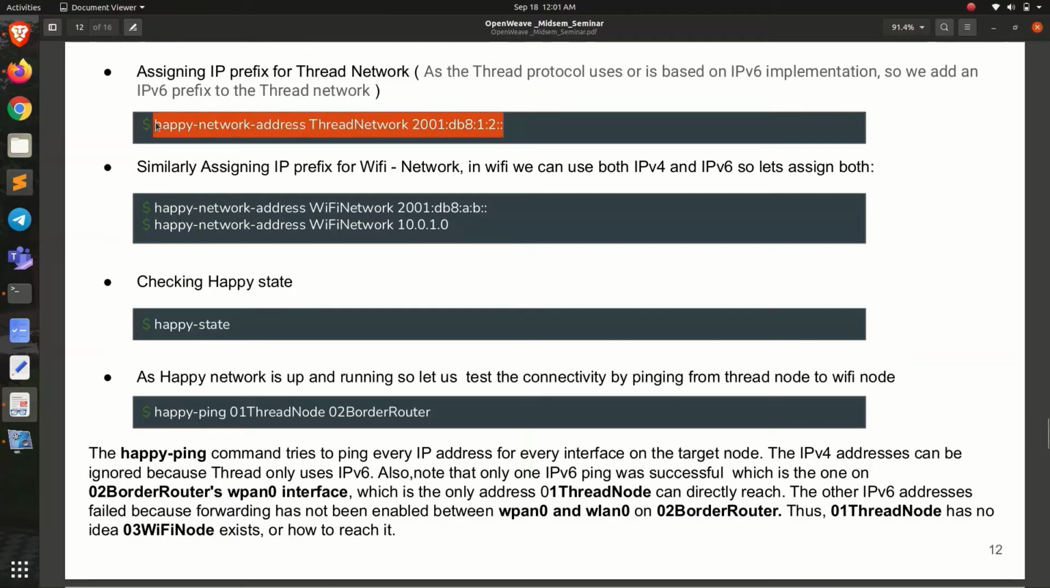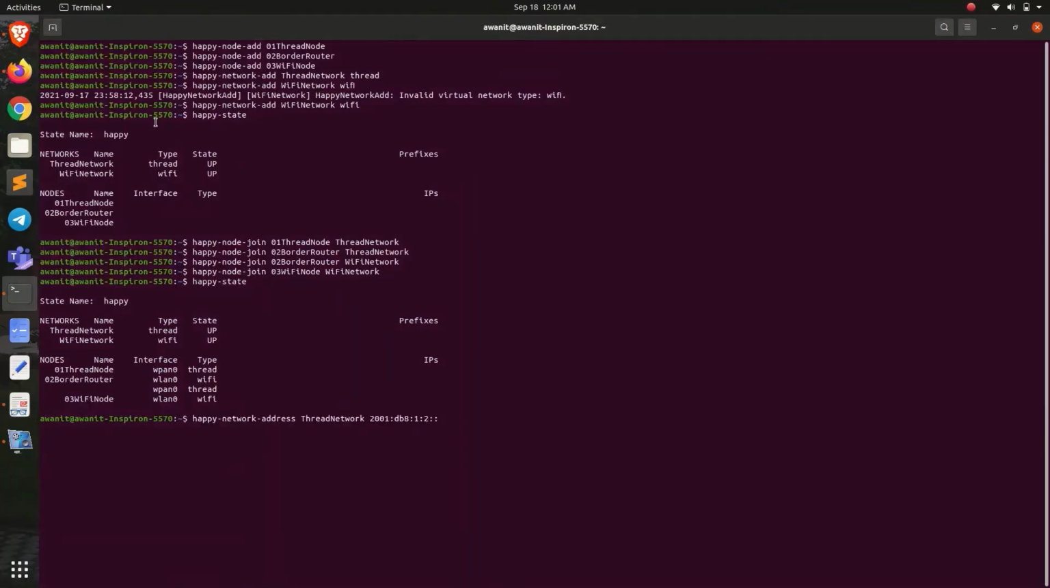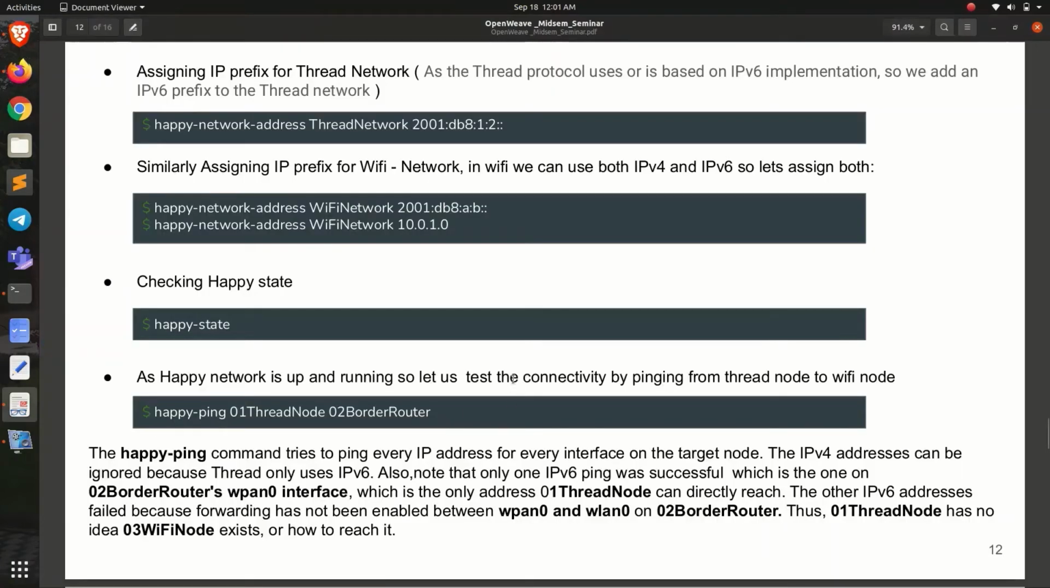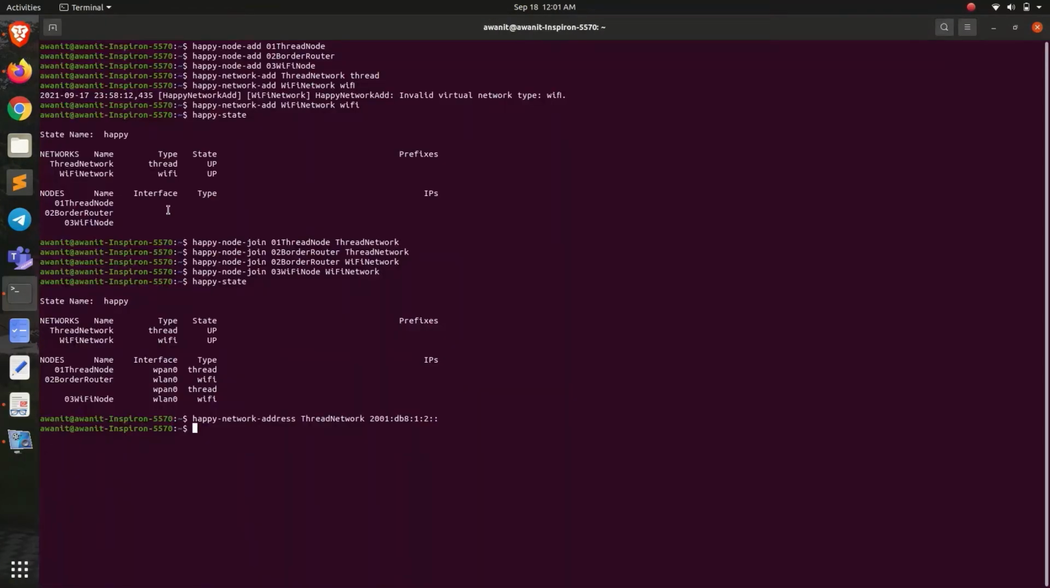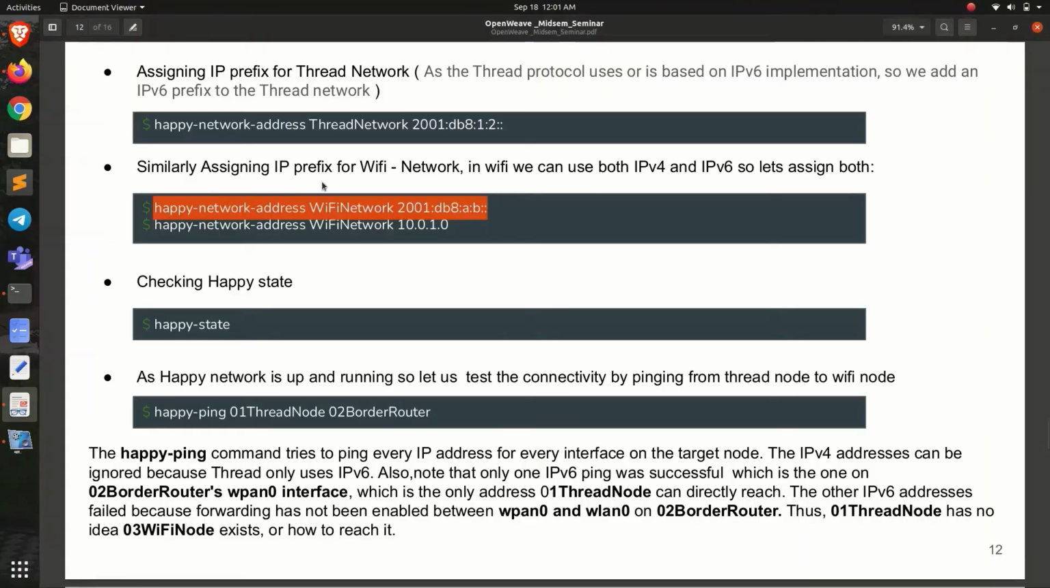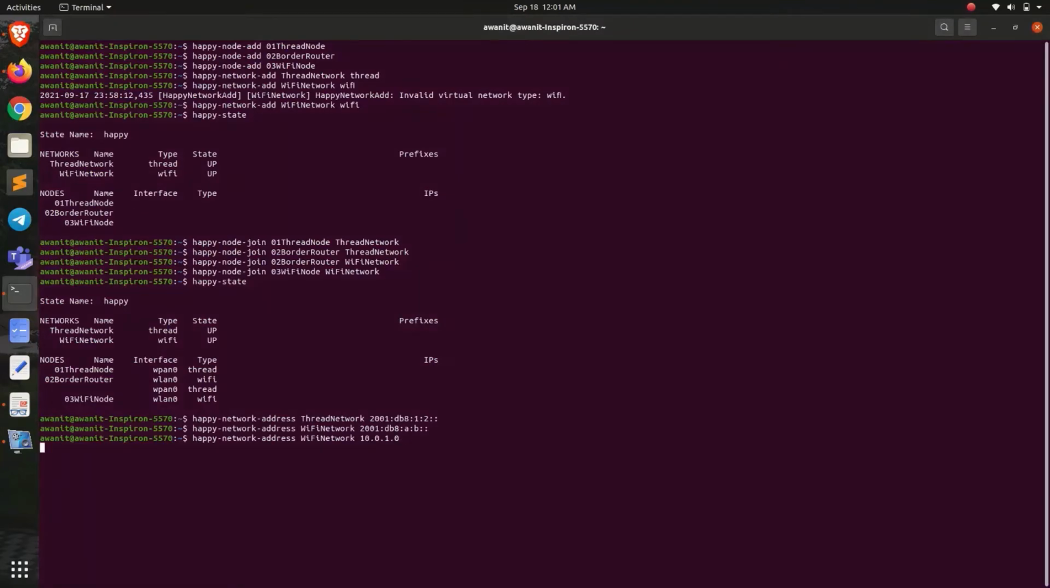So yeah, for adding IPv6 addresses, or simple IP addresses, we just have to type the command happy network address, then the network name and the IP prefix. In this case we are adding an IPv6 prefix for the thread network. And similarly we will add an IPv6 prefix for the Wi-Fi network, and then one IPv4 prefix for the Wi-Fi network. Now quickly let's